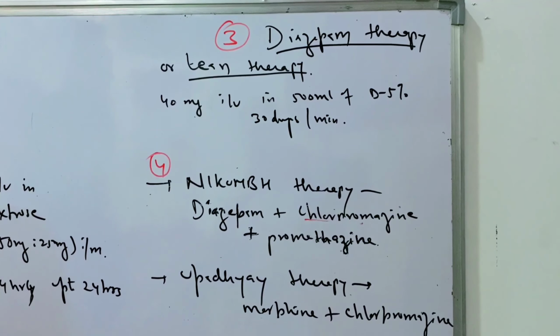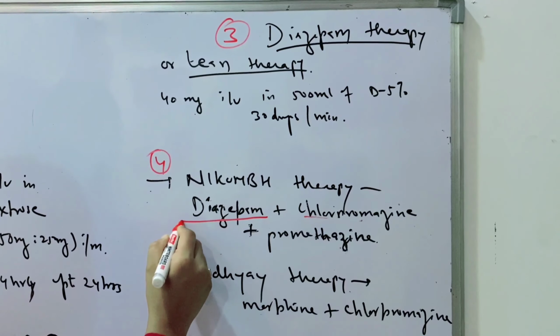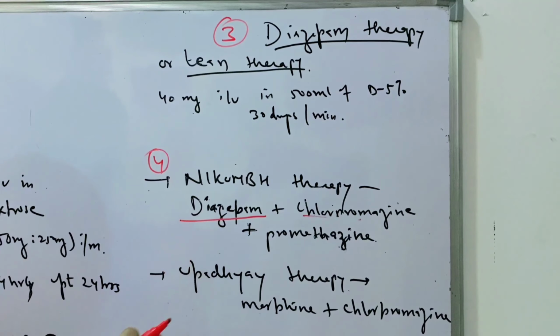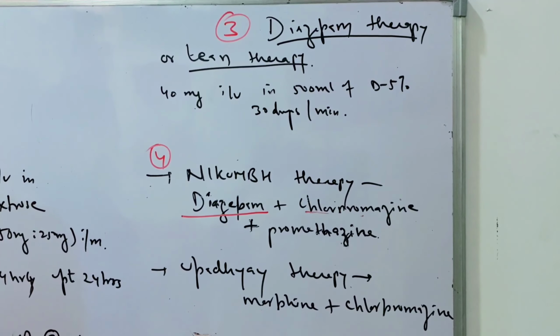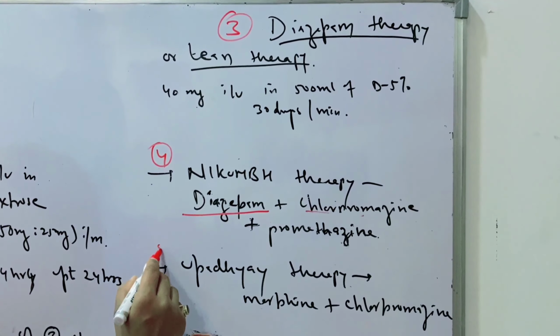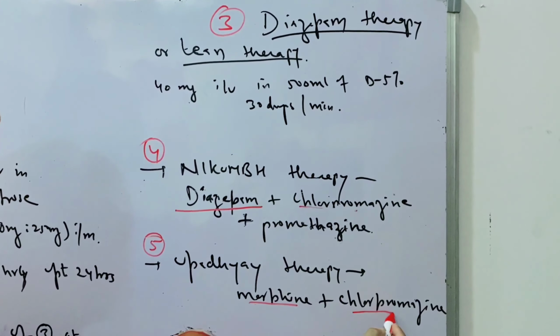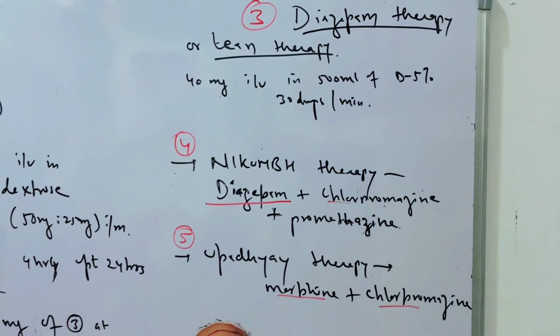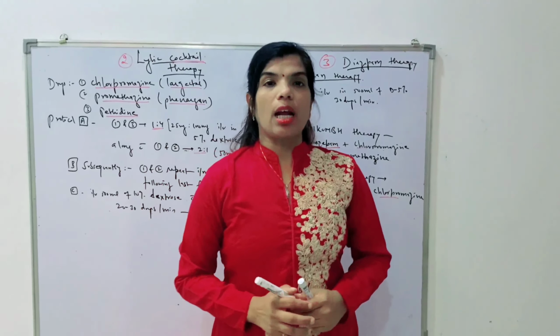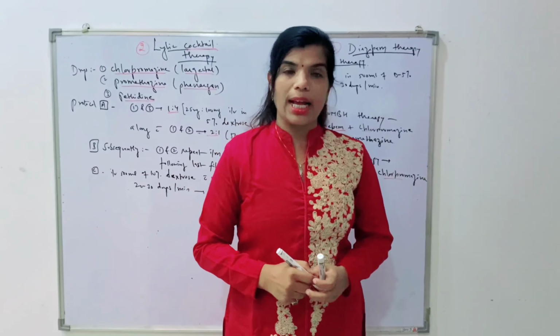Next therapy is the Nicombé therapy. In the Nicombé therapy, instead of using pethidine, we are using diazepam. So in this therapy, the drugs used are diazepam, chlorpromazine and promethazine. Next is the Upadhyay therapy. In Upadhyay therapy, the drugs are morphine as well as chlorpromazine. So these are the different anti-convulsion regimens which are used in the treatment of eclampsia.